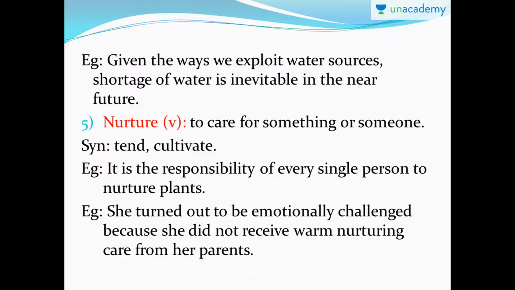So next one is nurture. Nurture is a verb. That means you can use it in the tenses. To care for something or someone. That means when you're very caring about something, could be anything at all, non-living thing, or you are caring for somebody, that means you're nurturing. A person who's very sympathetic, empathetic, and has all those qualities, that wonders if the other person is doing fine, that kind of a person is called a nurturing person.